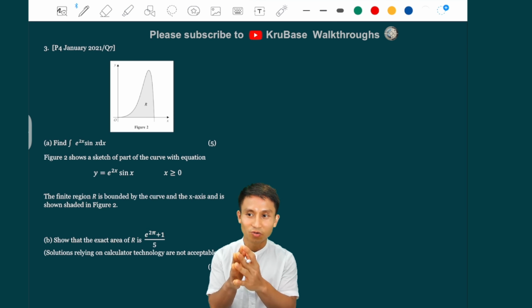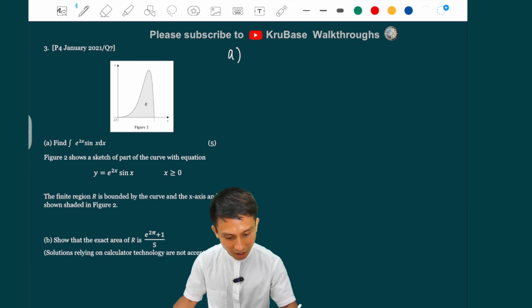So I would like to call this like a loop integration, okay? So let me tell you what happens here. Let's say if you don't know about this, right? And okay, of course, this is a product of two functions, and the functions are different, so usually by parts is the way to go, okay?